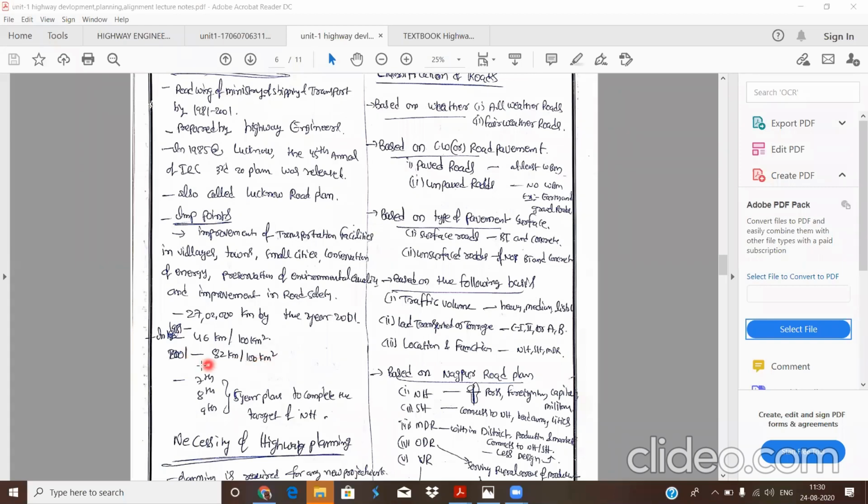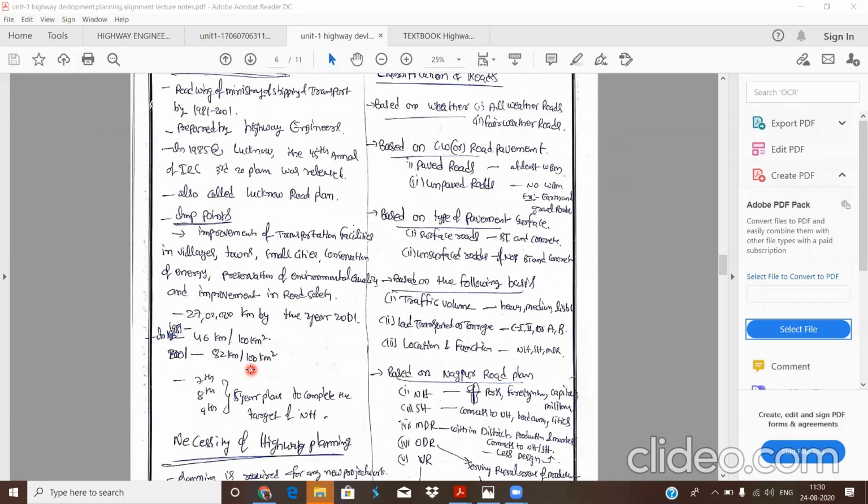In 1981 we had 46 kilometers per 100 square kilometers of road network density. At the end of 2001, we had to reach 82 kilometers per 100 square kilometers. The next five-year plans, the 7th, 8th and 9th, were meant to complete this target length of the national highway. Whether the target length has been reached or not, we still need to see.